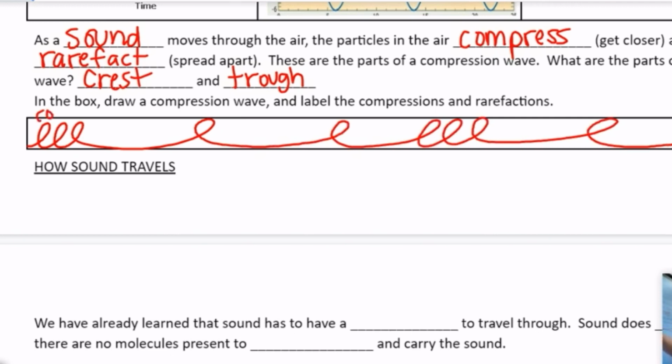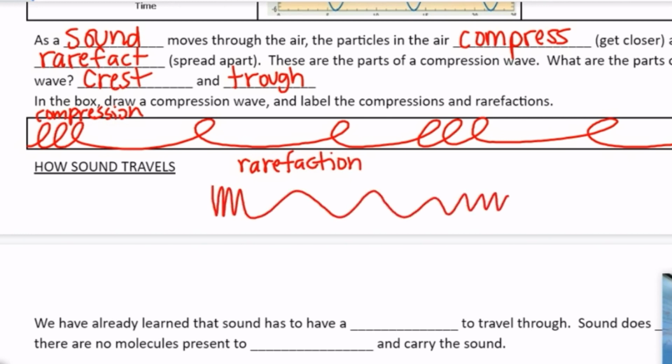This would be your compression, and this would be your rarefaction. Other options, you could do an up and down line, but it's got to have places where it's close together and places where it's spread apart. You also can do dots. So you're going to have lots of dots and then few dots and then lots of dots and then few dots. Any of those are possible for compression waves.